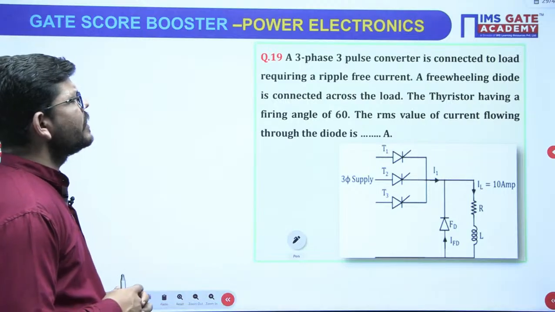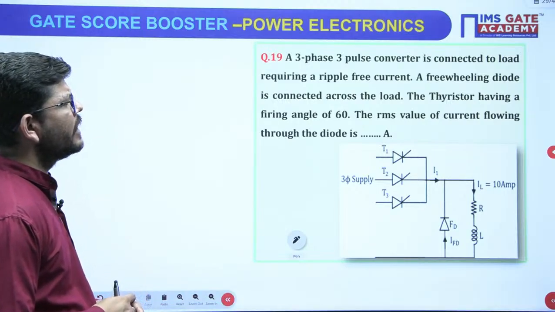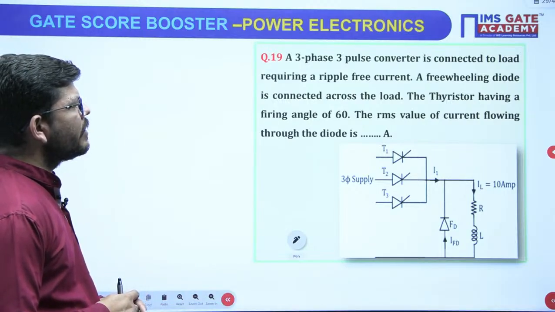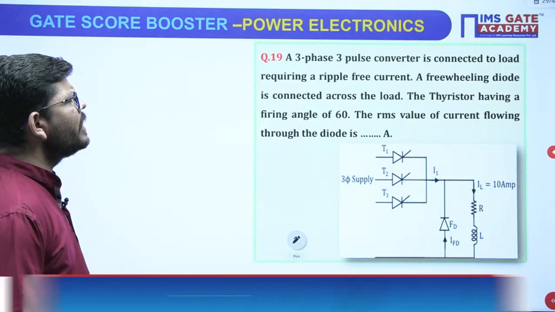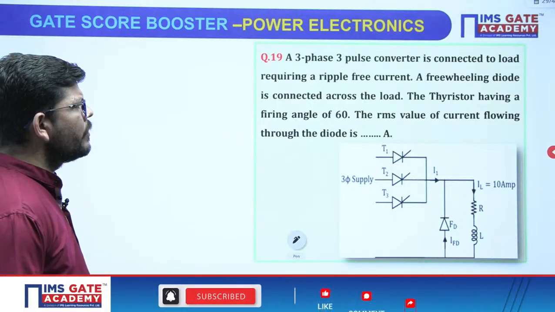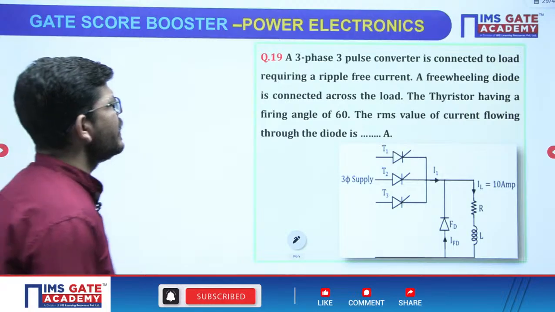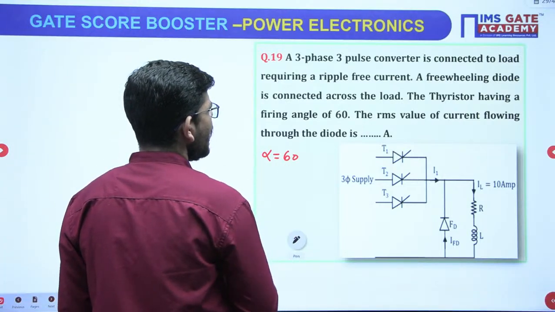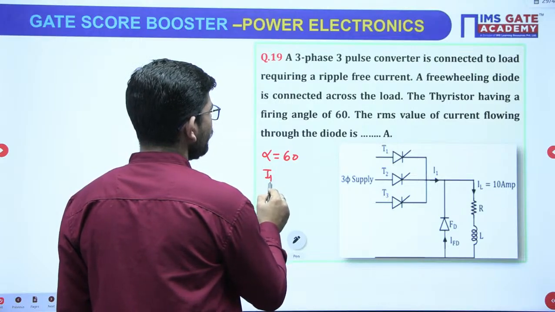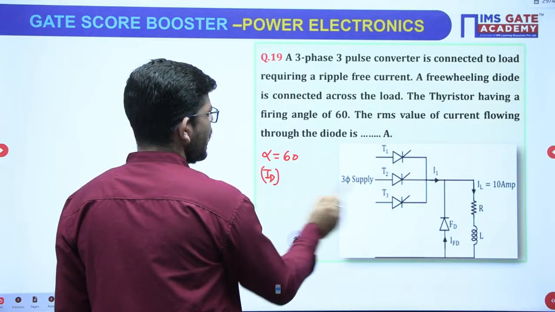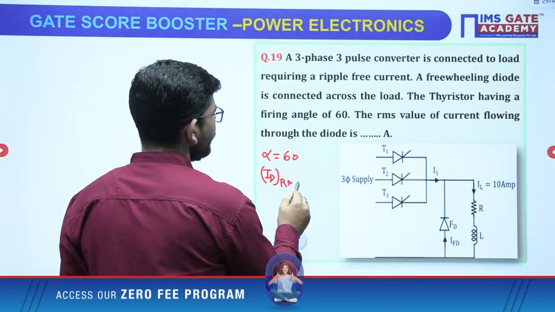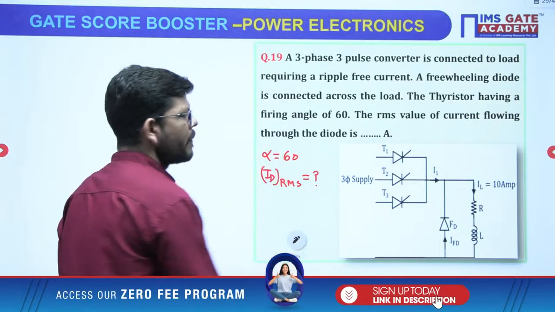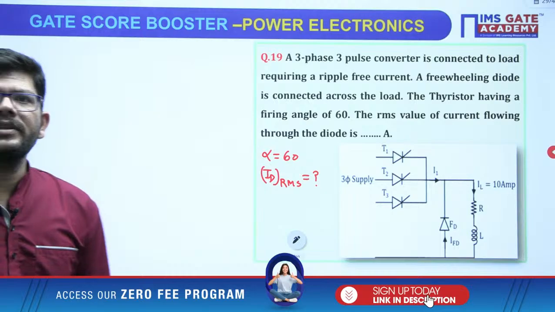A 3-phase 3-pulse converter is connected to a load requiring a ripple free current. A freewheeling diode is connected across the load. Thyristor having firing angle alpha 60, then the RMS value of diode current will be. RMS value of this freewheeling diode will be what? Okay, this is what we have to calculate.